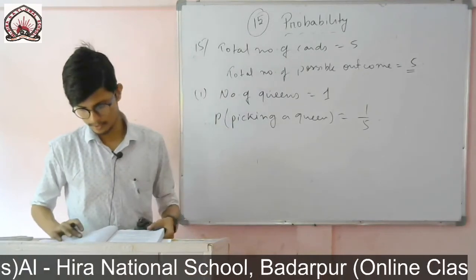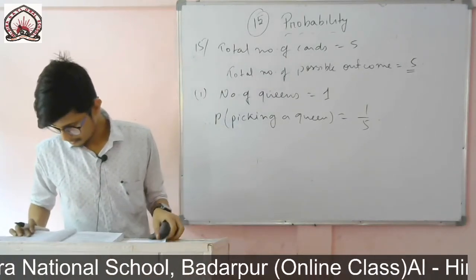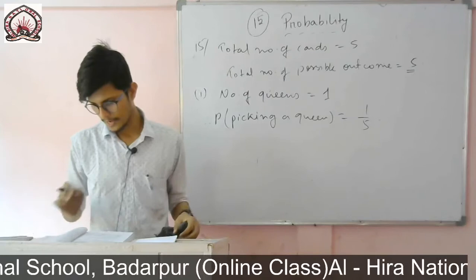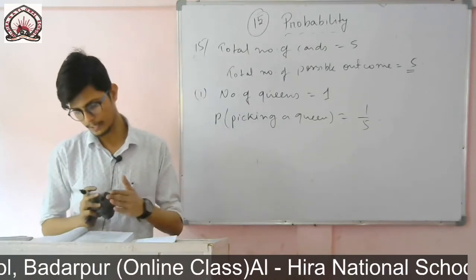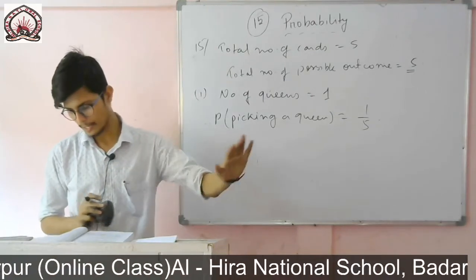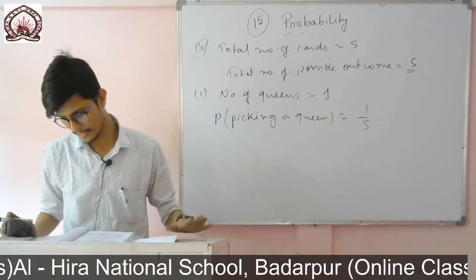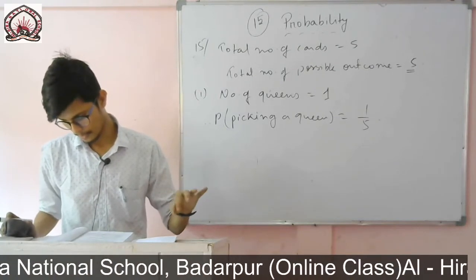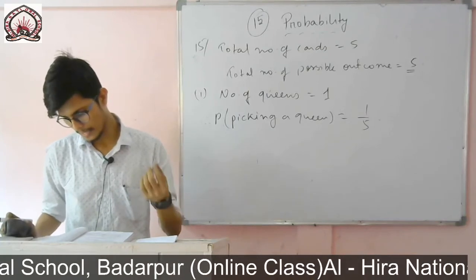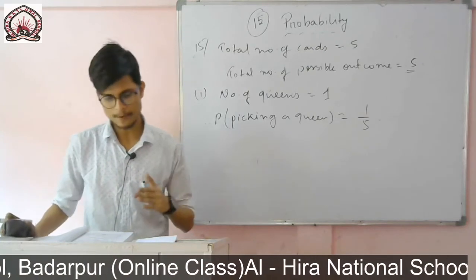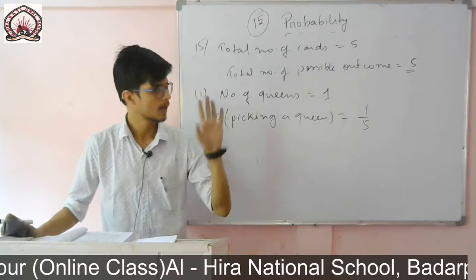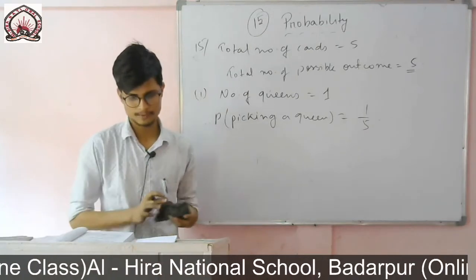The next one you see, if the queen is drawn and put aside, so if I simply take the queen and keep it aside, what is the probability that the second card picked up is an ace, or a queen? Two questions are there. If I remove the queen card, then how many cards are left? 4 left.